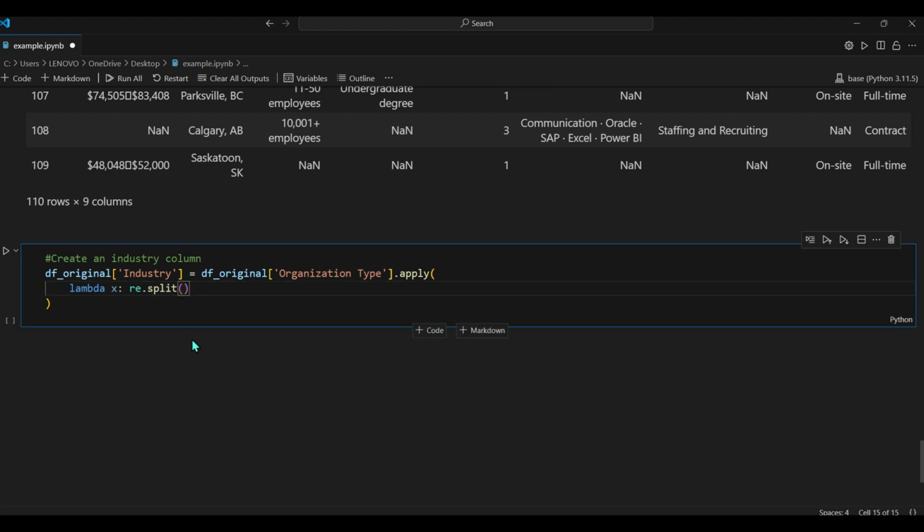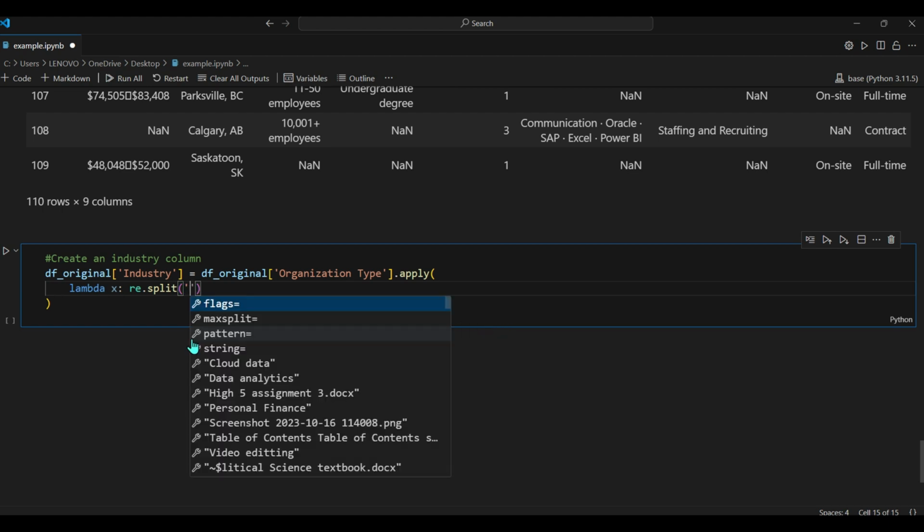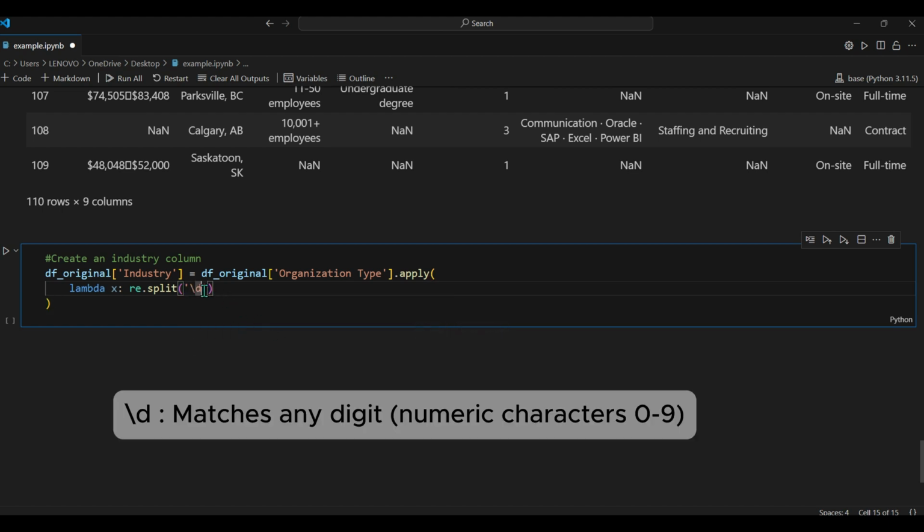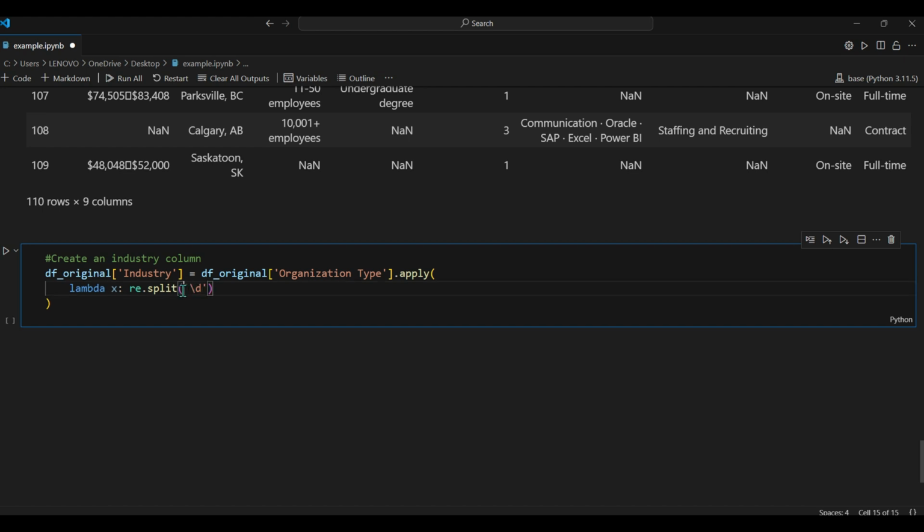In order to identify the number, we use the regular expression \d. The \d will identify any occurrence from 0 to 9, basically any number. Don't forget the raw string prefix, so it understands that the \d is not text.